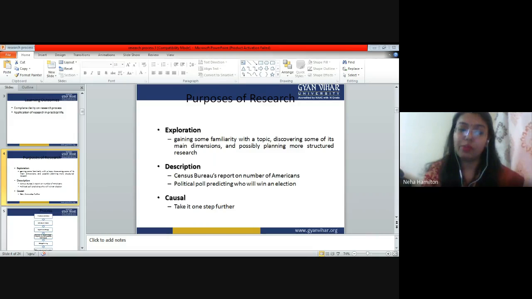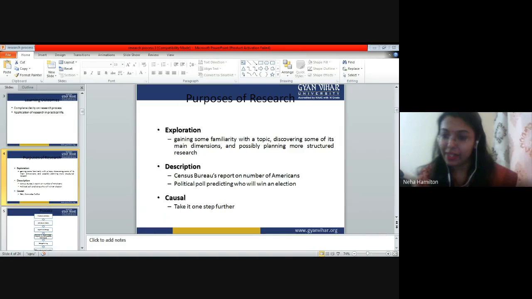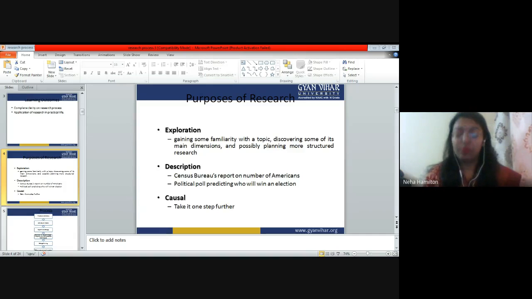Before starting with the process, let us understand the purpose, right? This is something that we studied in the first class of research concepts. We basically have three types of research. The first is called exploration, or exploratory research. The second is called description, or descriptive research. And the third one is called causal research, or we can call it experimental research.